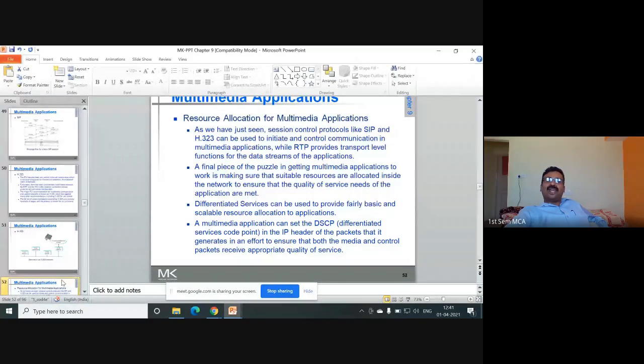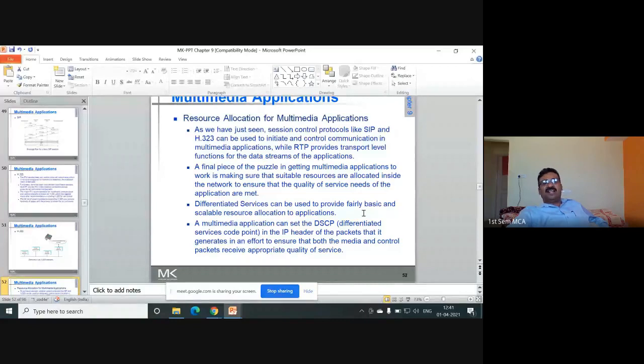Session control protocols like SIP and H.323 can be used to initiate and control communication in multimedia applications, while RTP provides transport level functions for the data stream of the applications. The final piece of the puzzle in getting multimedia applications to work is making sure that suitable resources are allocated inside the network to ensure the quality of service needs of the applications are met. For this, we go for differentiated services. We have already discussed differentiated services and integrated services, which are fields in the IP protocol.